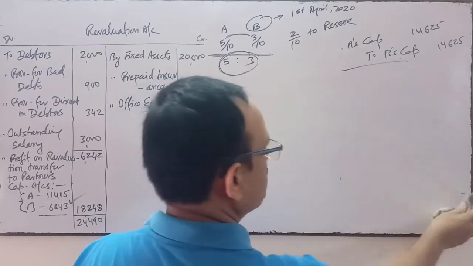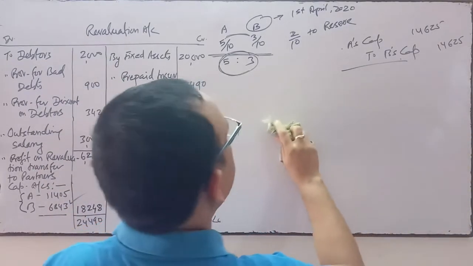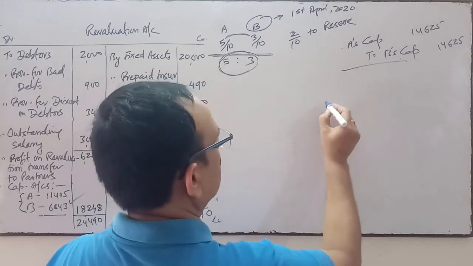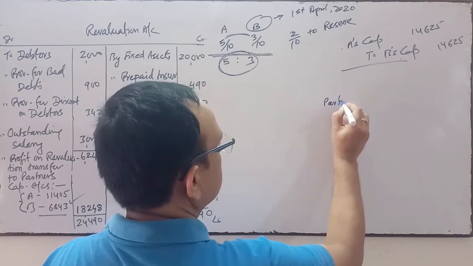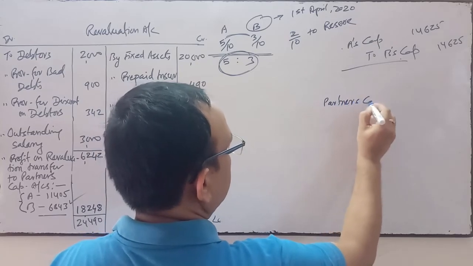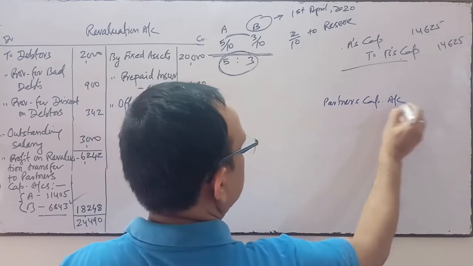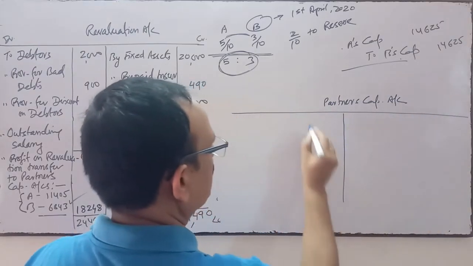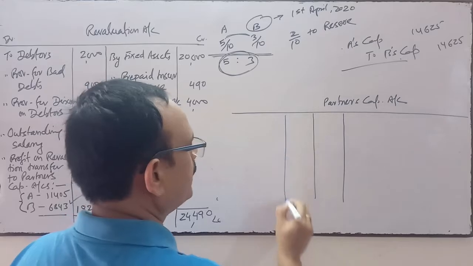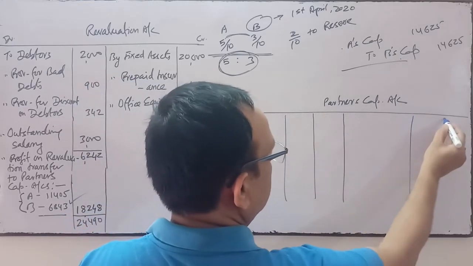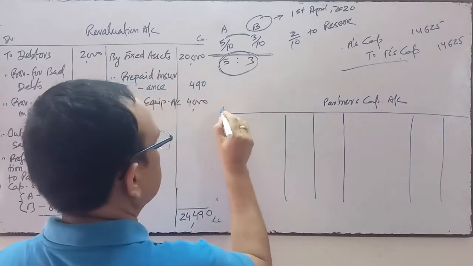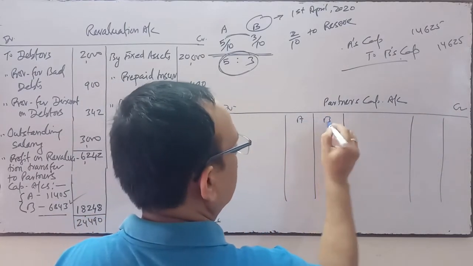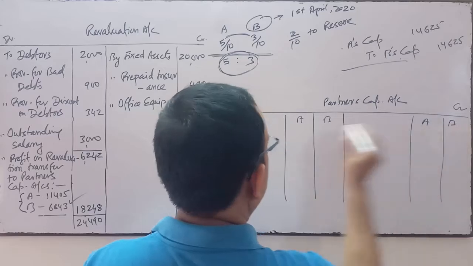In the same question it is required to prepare the partner's capital account. How will we prepare it? The heading will be Partner's Capital Account, and we'll draw the columns of the two partners, A and B. This side is debit, this side is credit.